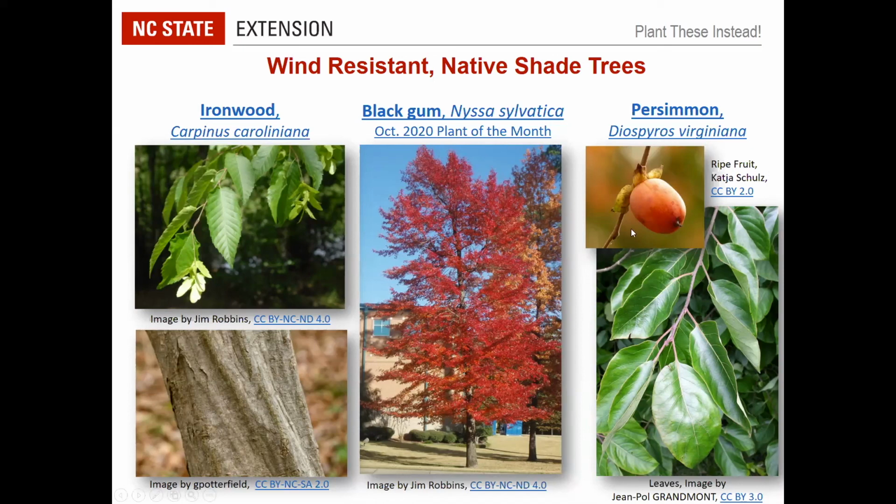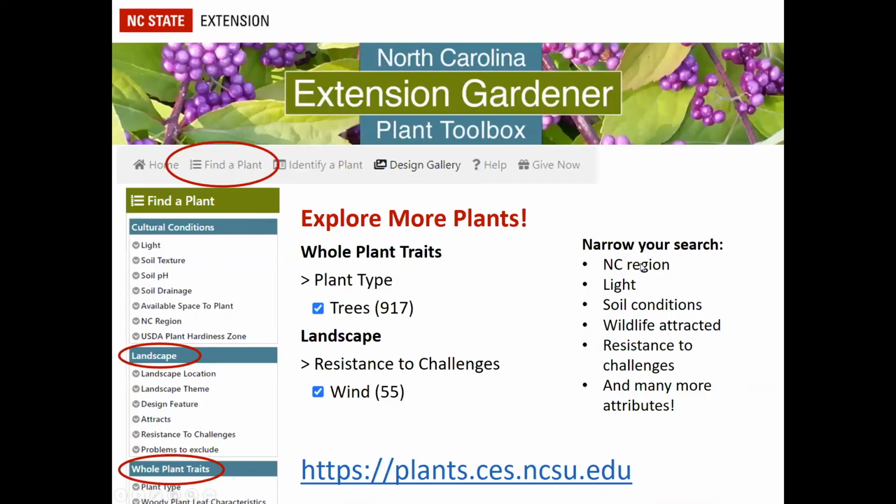So those are some options for wind-resistant native shade trees. You can explore more on the Extension Gardener Plant Toolbox. If you go to the Find a Plant feature and select whole plant type trees, and then go up to landscape and resistance to challenges and select wind, you'll get 55 options. So I encourage you always to explore the plant toolbox when you are selecting plants for your landscape.